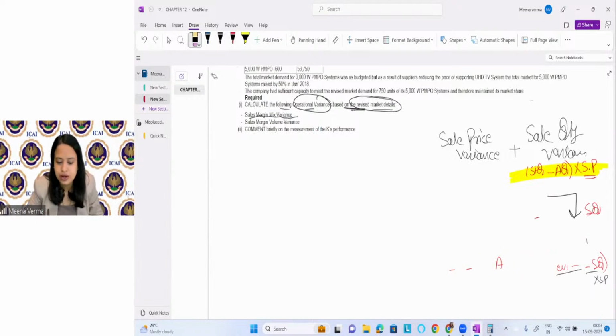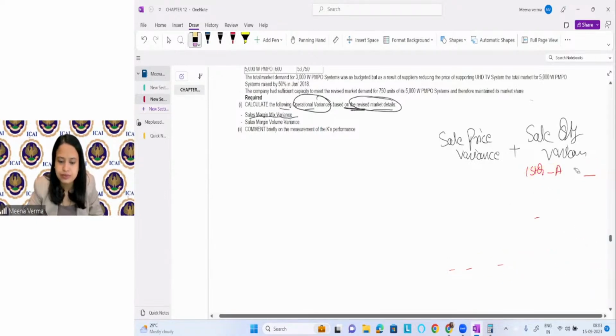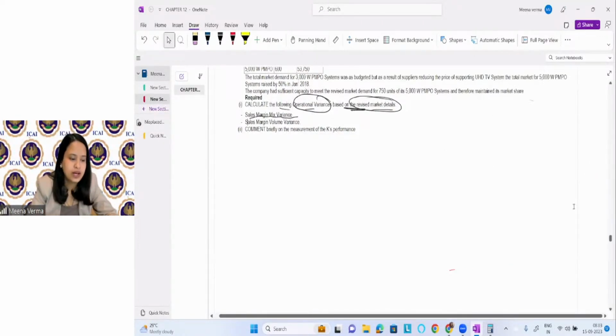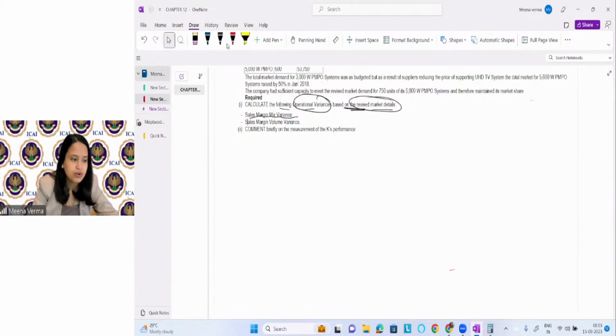I'm removing it. So calculate the operational variances. You have to find out what operational variances here, and then see the volume variances and comment on it. So volume variances means standard quantity minus budgeted standard actual quantity.